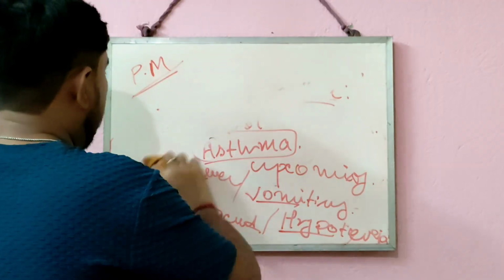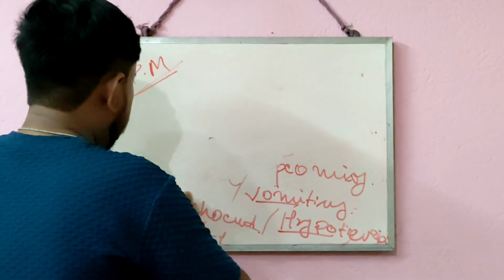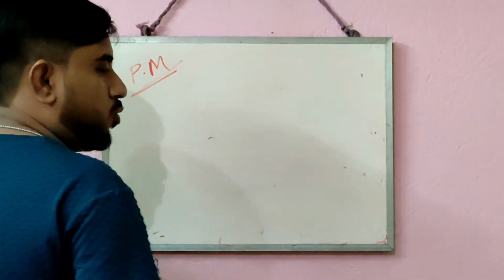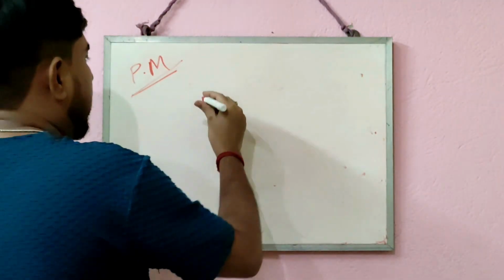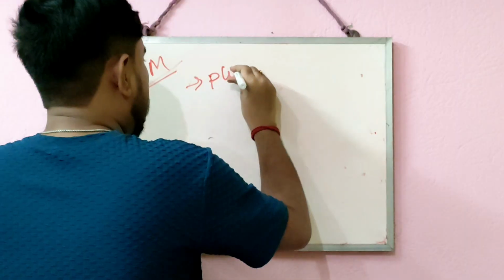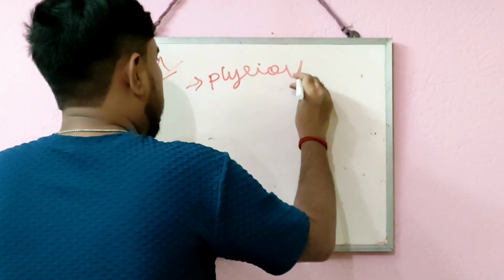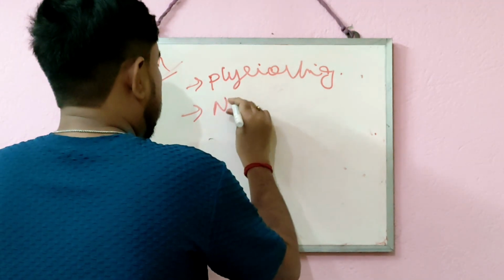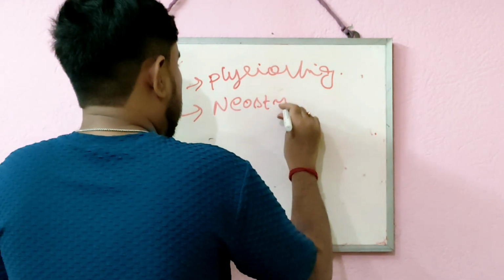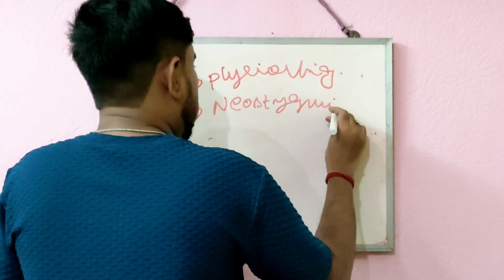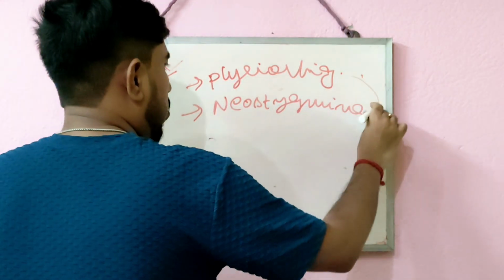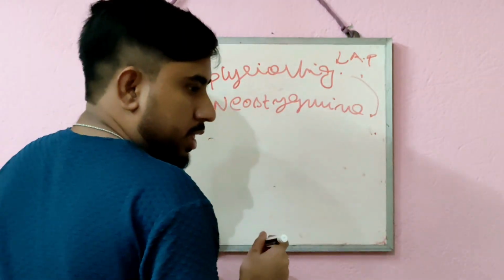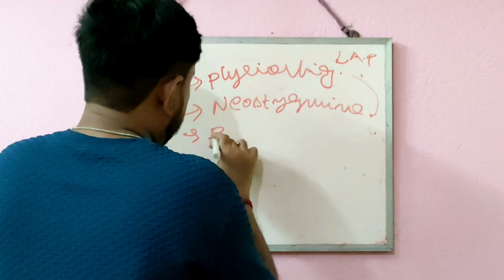At the last, we'll discuss different examples of parasympathomimetic drugs. Some examples are physostigmine, which is generally used to treat glaucoma. Then there is neostigmine, which is used to treat myasthenia gravis, and both are also used to treat atropine poisoning. Then we have pilocarpine.